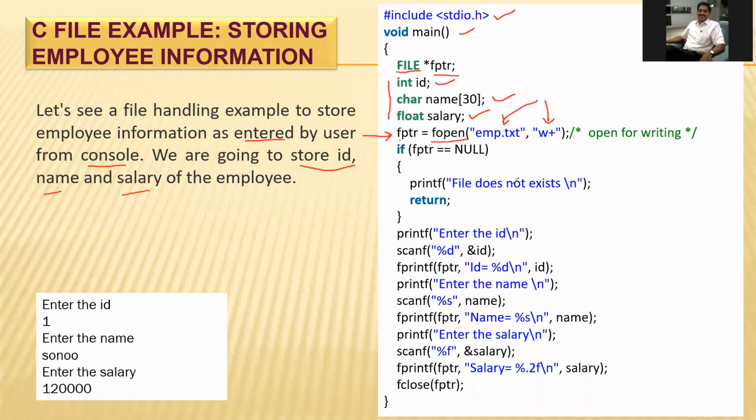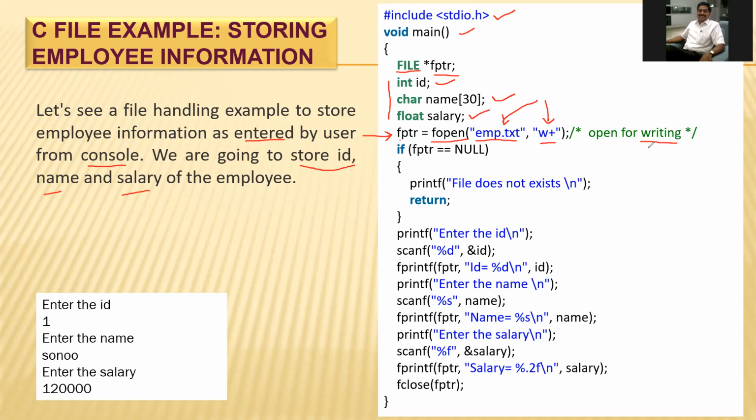The mode of this file is w+, and the name of the file is employee.txt. employee.txt is the file name which we have opened for writing purposes.